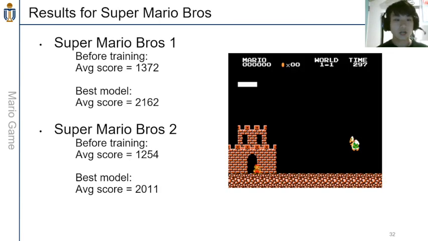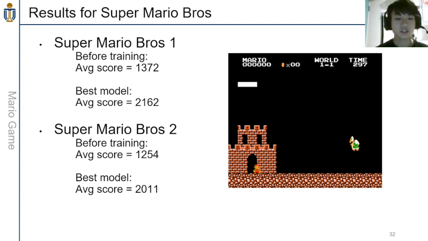So let's talk about the results of our Super Mario Bros. AI. As we mentioned, we trained our models in two games, Super Mario Bros. 1 and Super Mario Bros. 2. Super Mario Bros. 1 is an easier game compared to 2. Before training, we get an average score of 1372 if we just let the model decide its action randomly without training. And after training, we get an average score of 2162. So we can see that there's a large improvement in how our Mario is doing in the game.